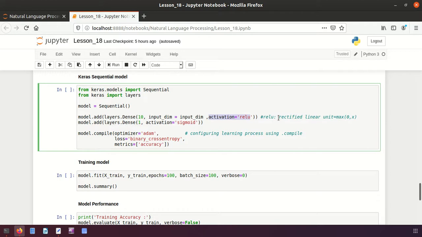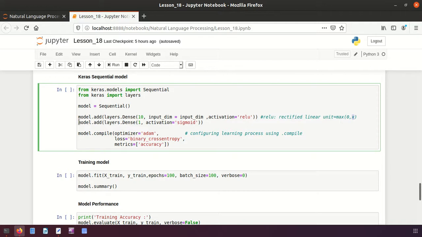It is taken from rectified linear unit, and that is equal to the maximum of 0 and x. Why have we put this? Because we are just removing the complexity of the model by not considering the minus values, right? So if the number x is less than 0, like a negative number, then it will return the value 0. If it is greater than that, it will return the value of x. So we are just avoiding the negative numbers and reducing the complexity of our model.